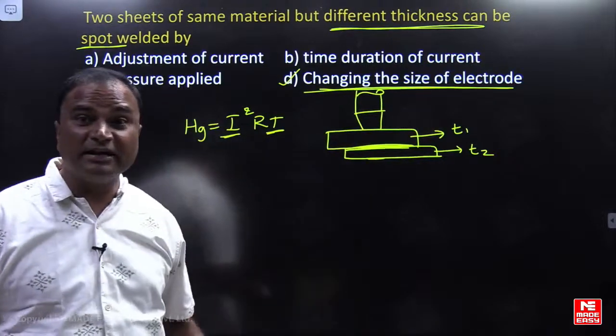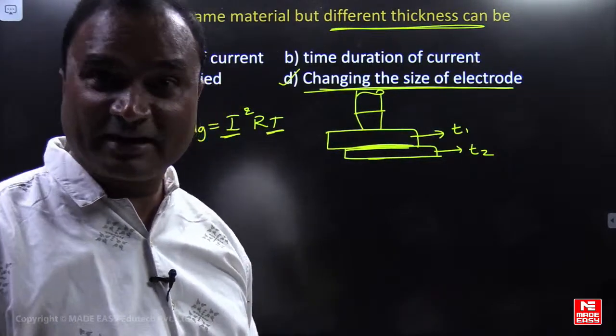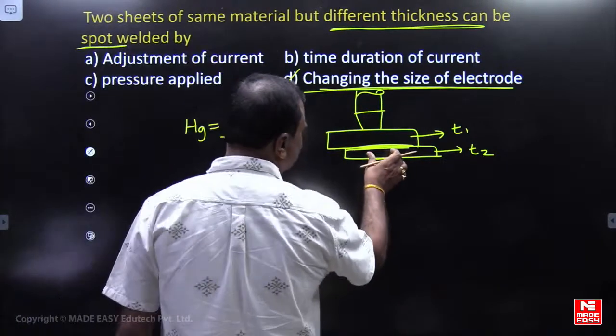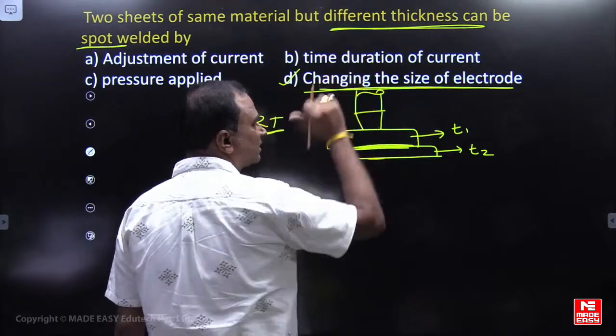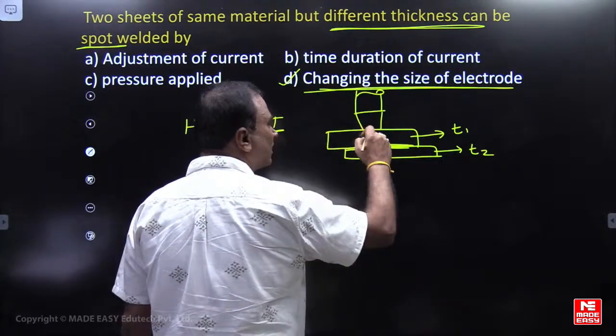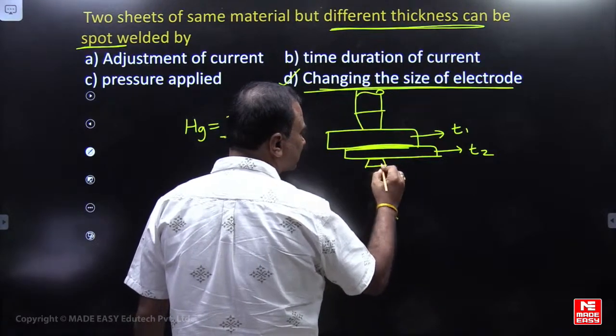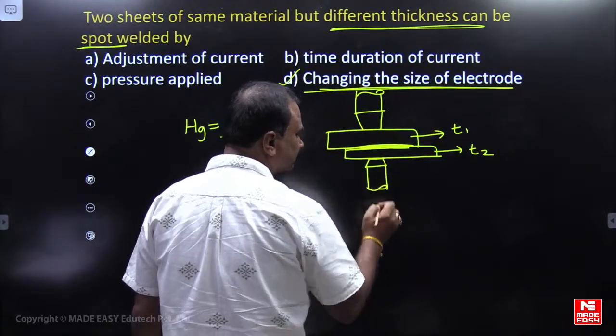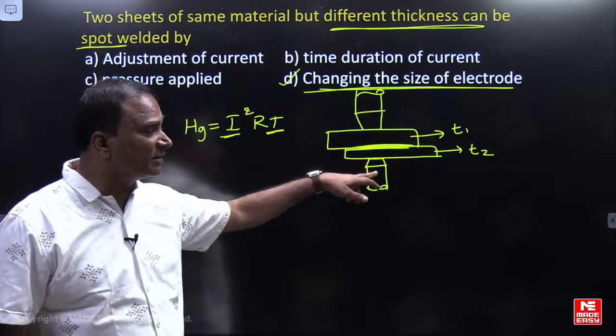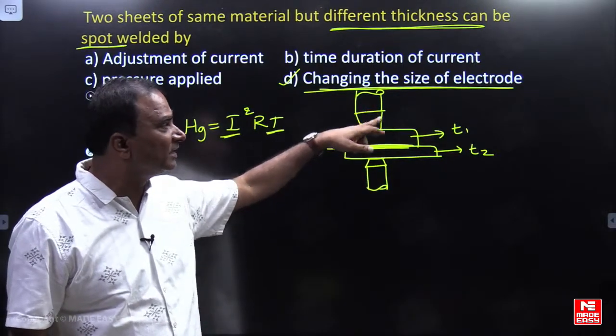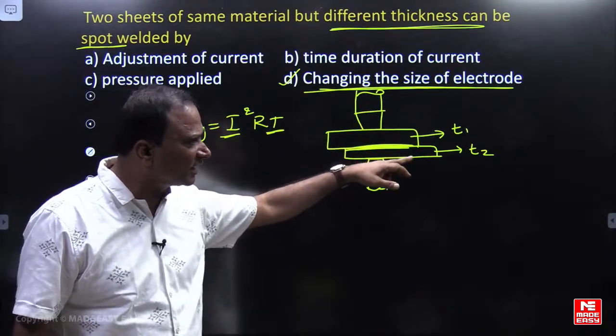After melting, after the pressure is applied and the joint is formed, the liquid metal solidifies, na? इसमें दिक्कत होता है, because heat transfer has to be there. Higher thickness, heat transfer will be less. Lower thickness, heat transfer will be more. So I want to increase the heat transfer rate in the higher thickness direction, where heat transfer here has to be more.